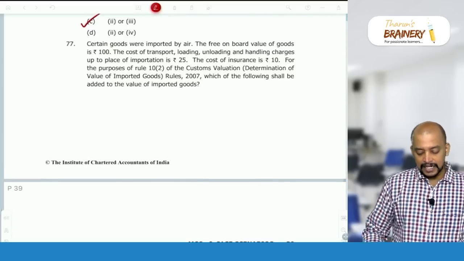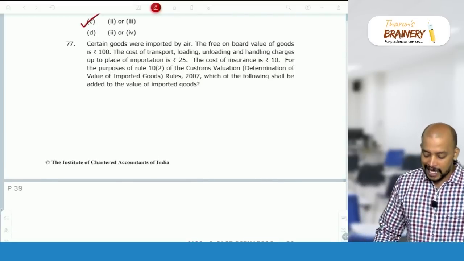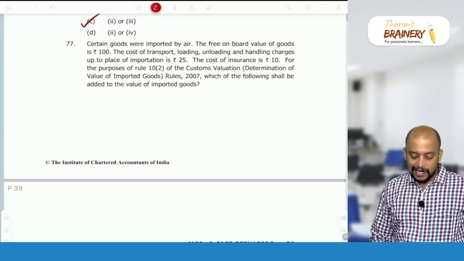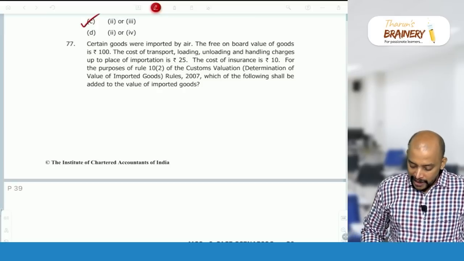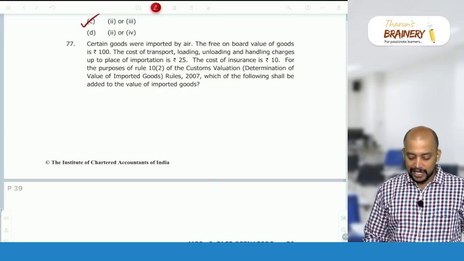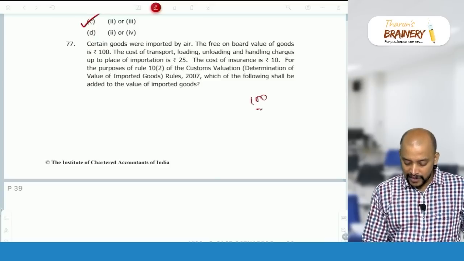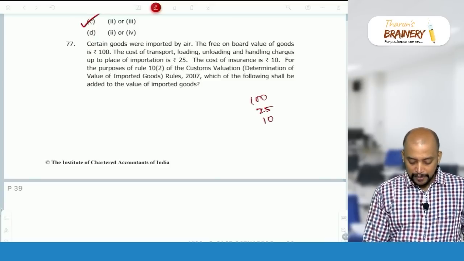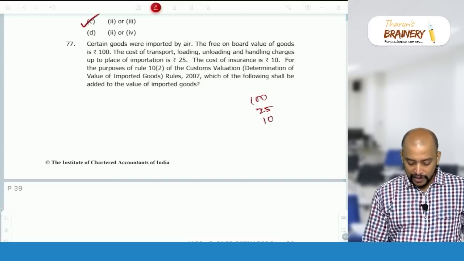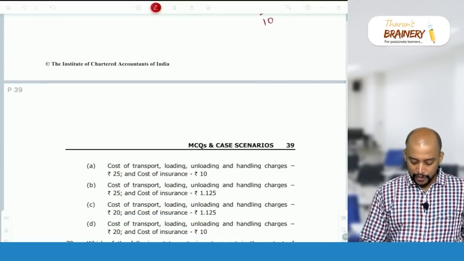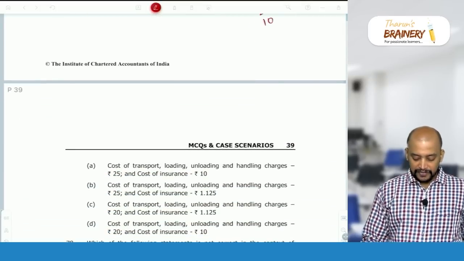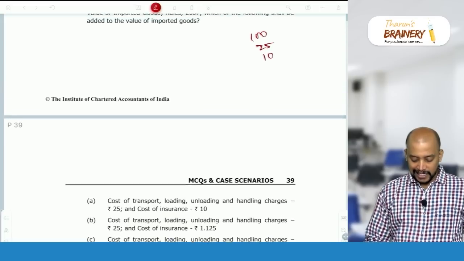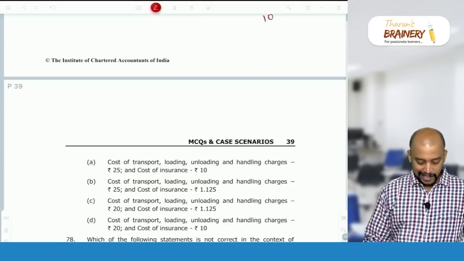Then 77, certain goods were imported by air. The FOB value of the goods is 100. Cost of transport, loading, unloading and handling charges up to importation is 25. 125. And cost of insurance is 10. For the purpose of rule 10, which of the following shall be added to the value of imported goods? So cost of transport, loading and unloading and handling charges, cost of insurance, 25 and 10.